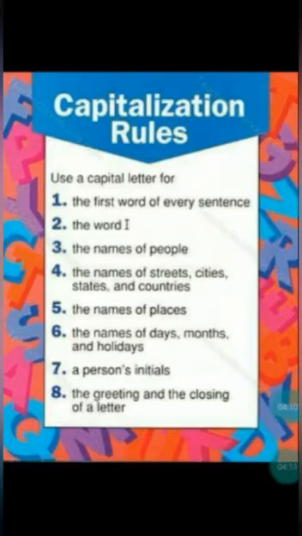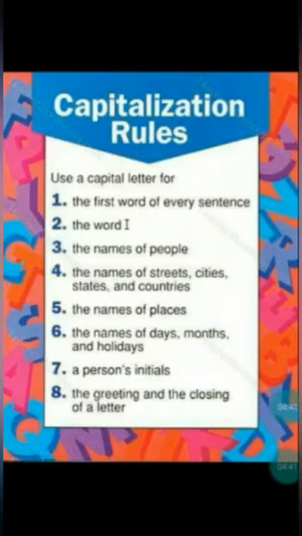Next, the greeting and the closing of a letter. This is very useful when you are writing a letter, children. Let me give you a little knowledge about that as of now. Greeting, like if you have seen any marriage invitation, they'll be writing Mr. and Mrs. So that should be capital.